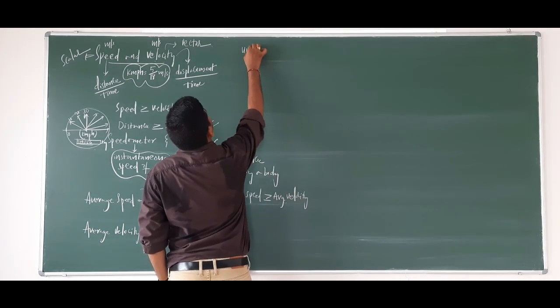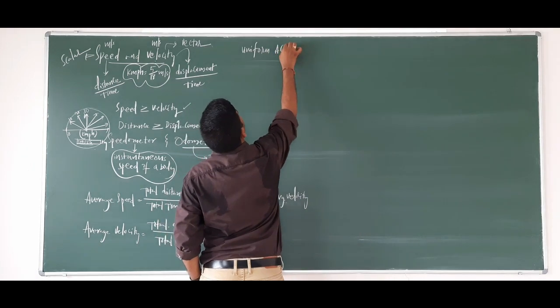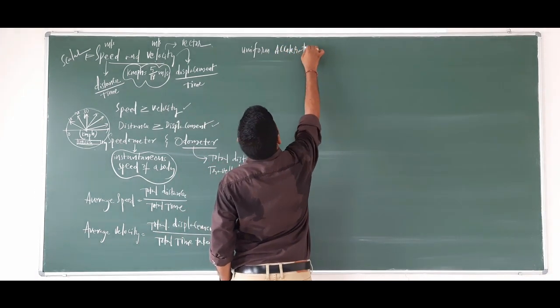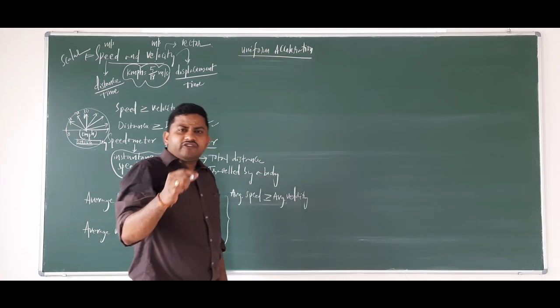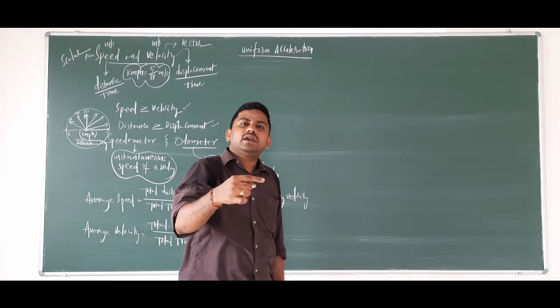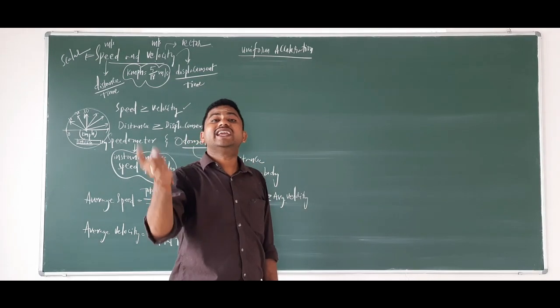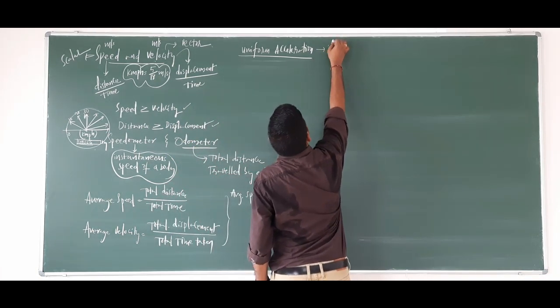Now, you might be recollecting the concept called uniform acceleration. What is this uniform acceleration? If a body is changing its velocities equally in equal intervals of time, that's what I am writing here.